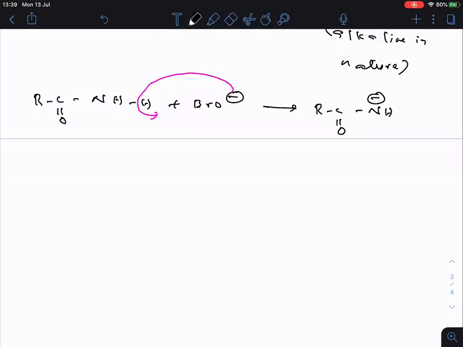Now what happened? In the first step, we got HOBr. That only I am writing here. I think you know bromine is less electronegative, oxygen more electronegative. So now what happened?